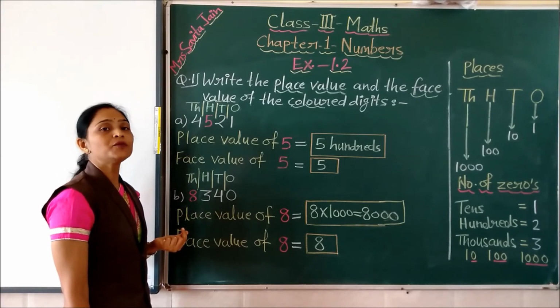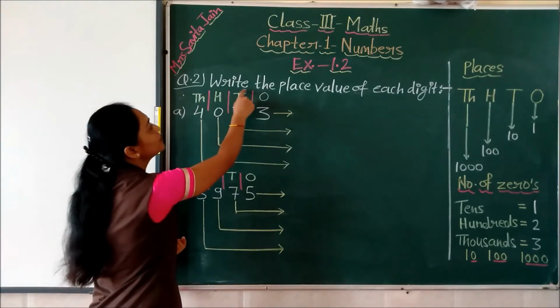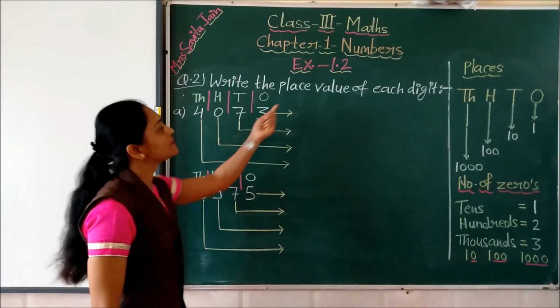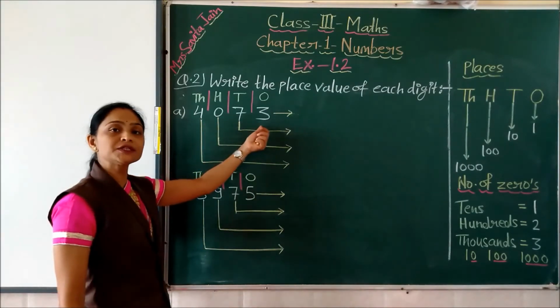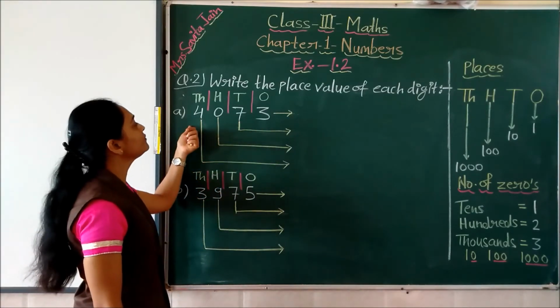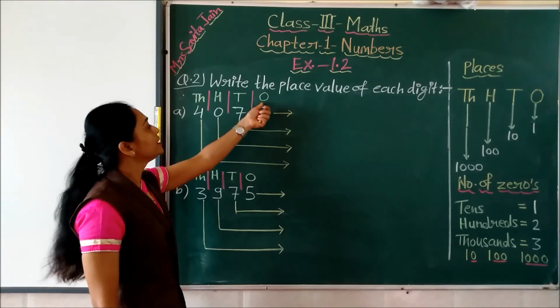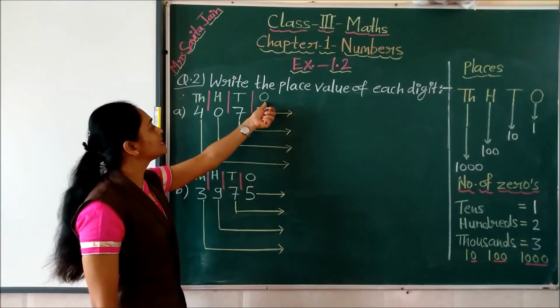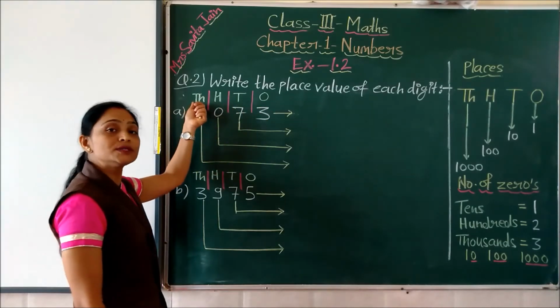Yes children, now we will see question number 2. Write the place value of each digit. Here we have to write the place value of each digit now. So what to do children? For that we have to see the places. Here I have marked the places. This is ones place, this is tens place, this is hundreds place, and this is thousands place.